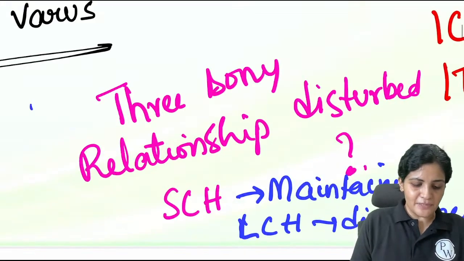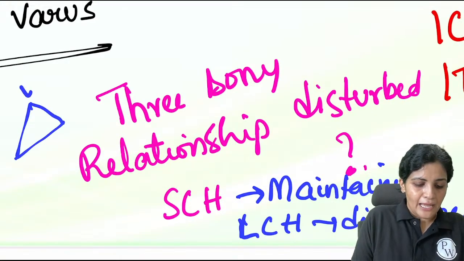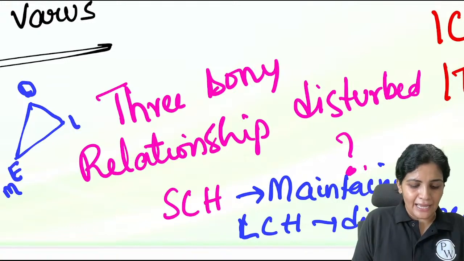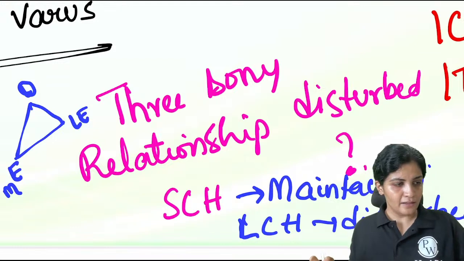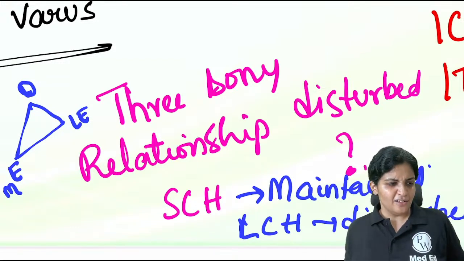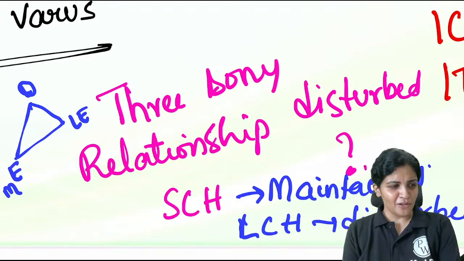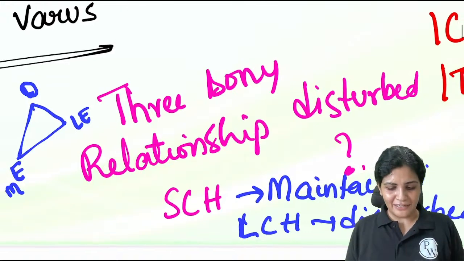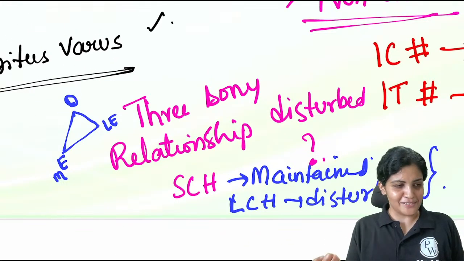Because the 3-point relationship is nothing but the relation between your olecranon, medial epicondyle and lateral epicondyle, right? Terrible triad of elbow? That we'll talk about, but let me tell you why this is disturbed and this is maintained.